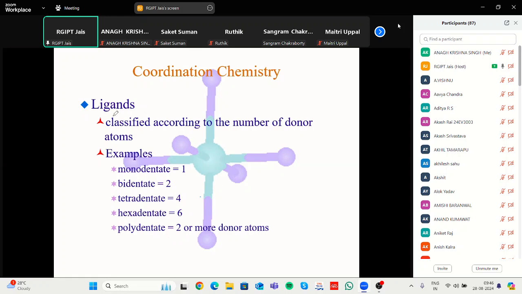That's why ligands can be categorized as monodentate, bidentate, tetradentate, hexadentate, or polydentate. Polydentate means more than two. A bidentate or polydentate ligand forms a chelate, in the form of bidentate, tetradentate, hexadentate.